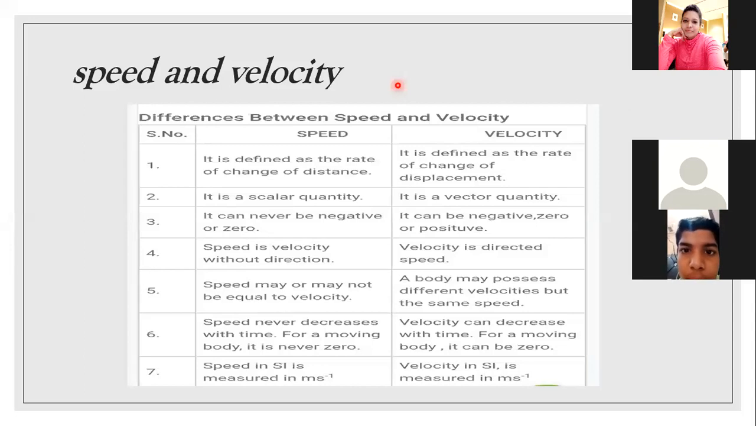Speed may or may not be equal to velocity. Fourth point, speed is velocity without direction because it is a scalar quantity, obviously, so it does not include direction. Velocity is speed plus direction because it is a vector quantity. Speed may or may not be equal to velocity, but a body may possess different velocity but the same speed, depending upon direction. If we talk about a circular path,